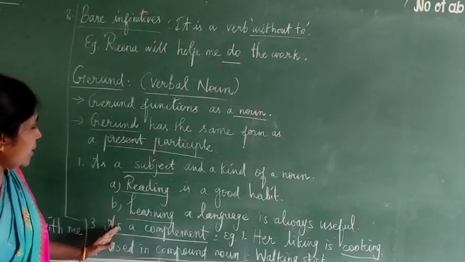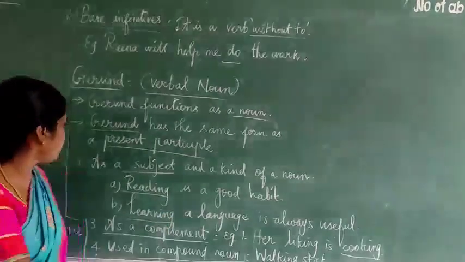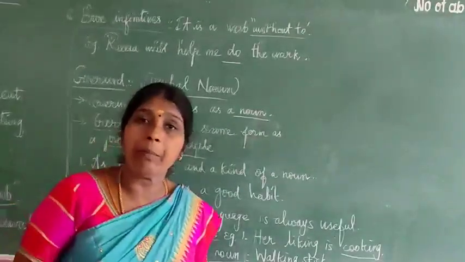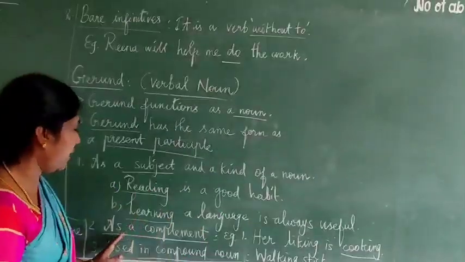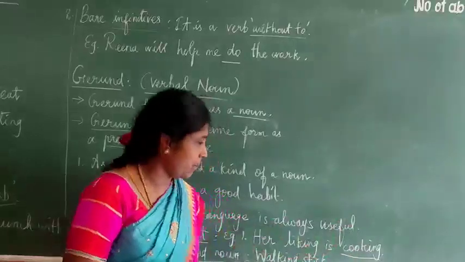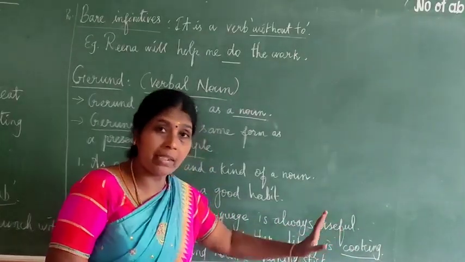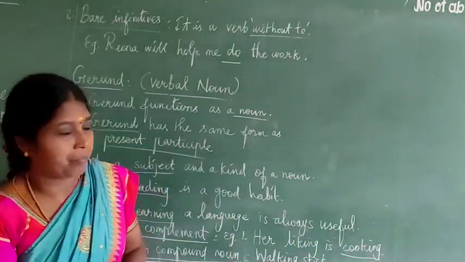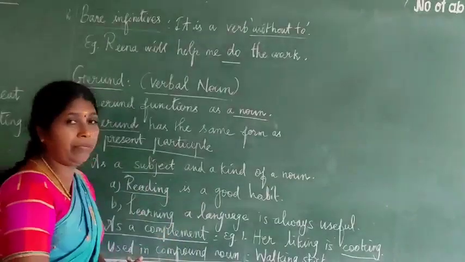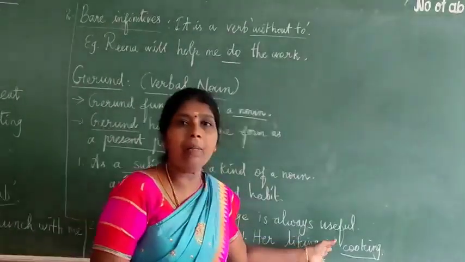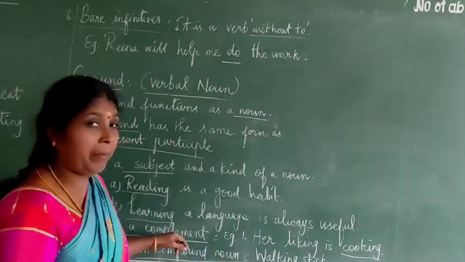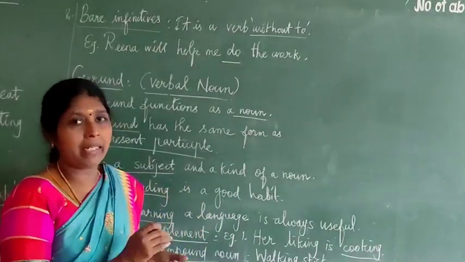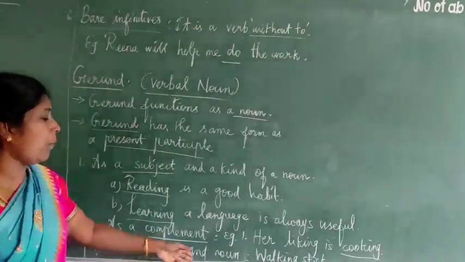Come to the next one, as a complement. Complement means what? It is used to complete the meaning of a sentence. See the sentence: her liking is cooking. Here cooking is not a verb. That ing form comes as the complement. Complement means it comes after the be form and completes the meaning of the sentence. Her liking is cooking.